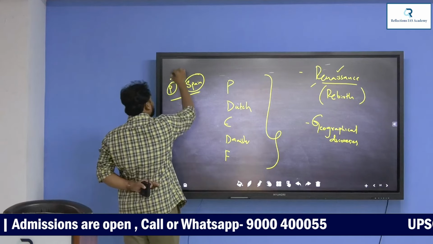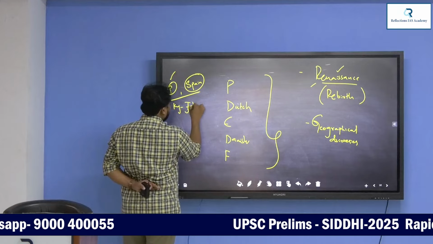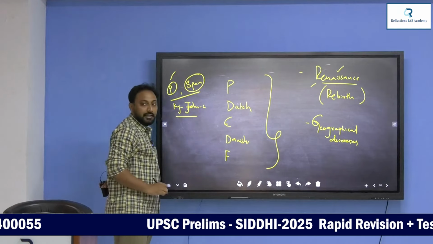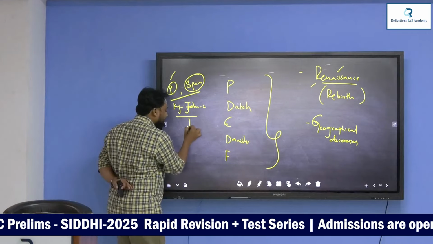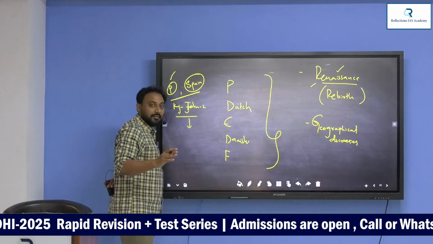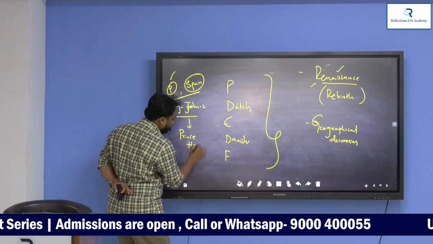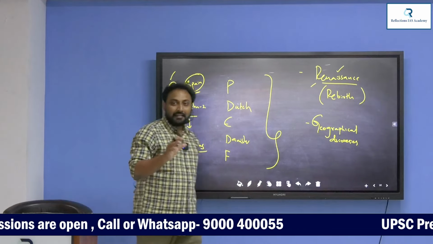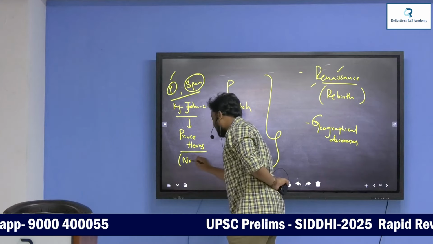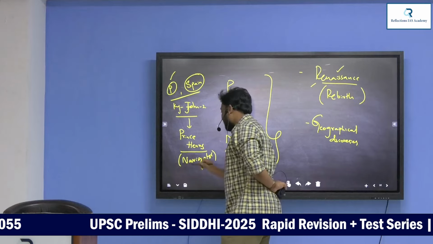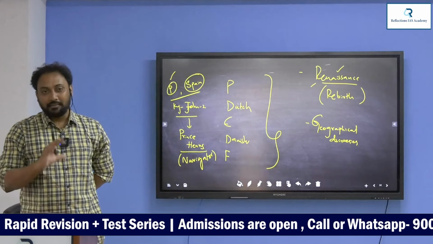Now the first Portuguese king, John II, we call him, a king of Portugal, started a new adventure. This John II had a son, his name is Henry. Prince Henry, John II's son. Henry had a nickname, Navigator. He was very much fascinated by navigation. He is an ocean adventurer and very much interested in this.